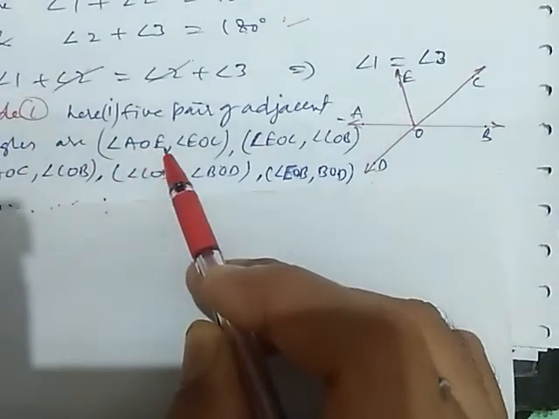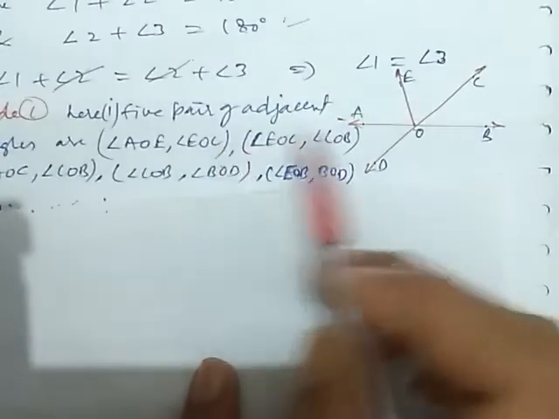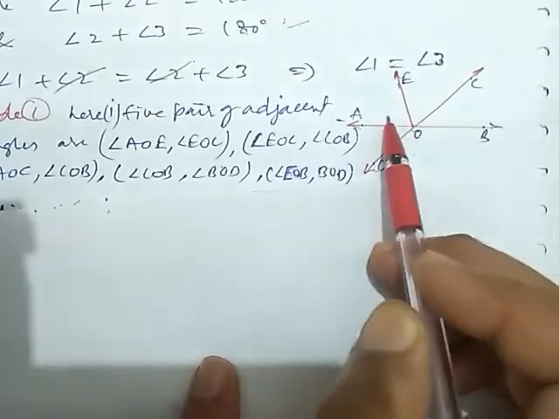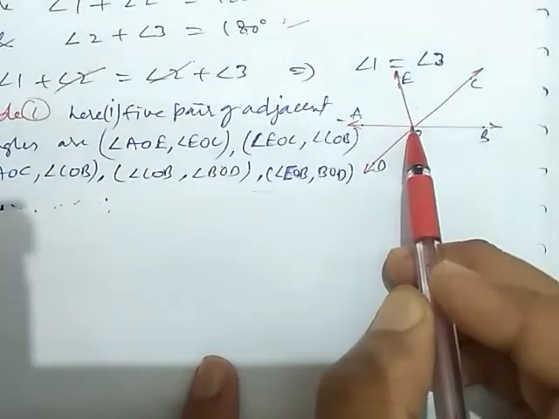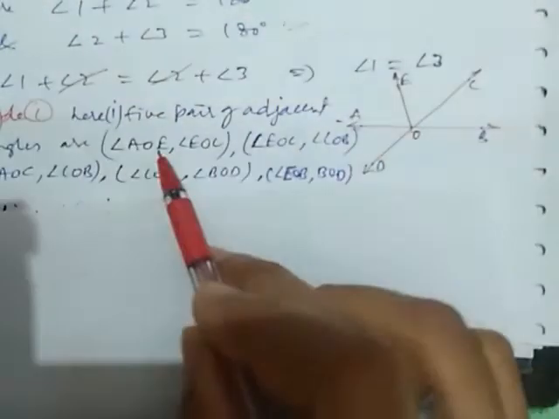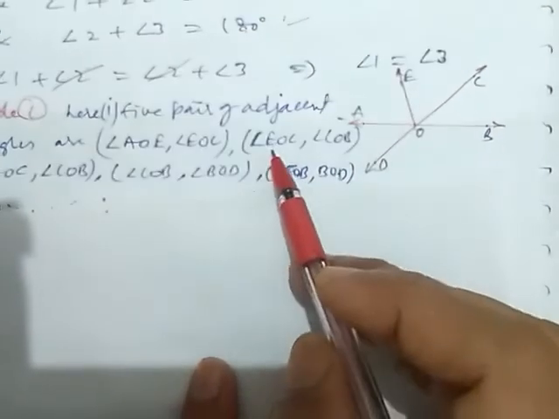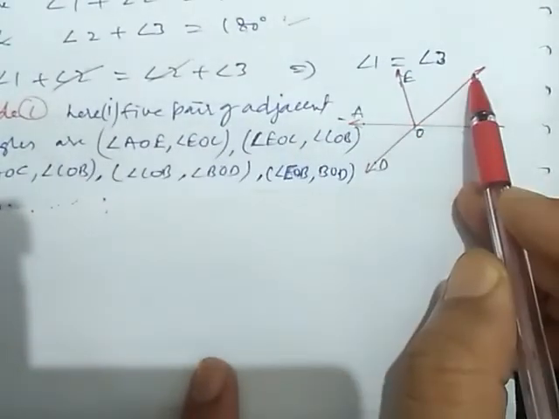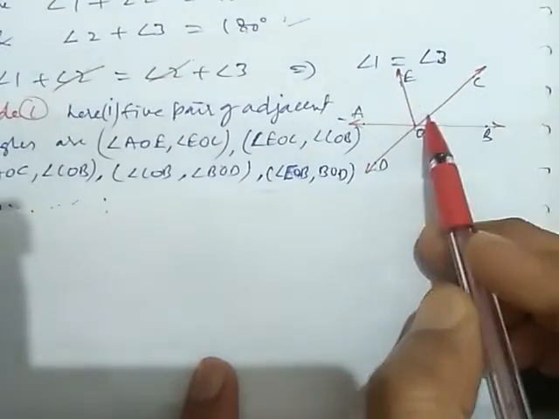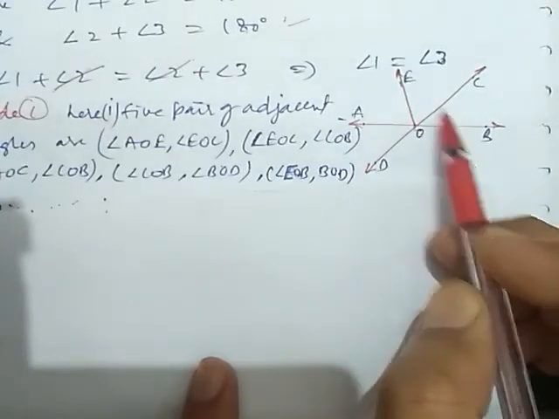Angle AOE and angle EOC are forming a pair of adjacent angles because their vertex O is common, and one arm is also common. OE is common, here OE and here OE. So they form a pair of adjacent angles. Again, angle EOC and angle COB: here this is the common arm and O is the common vertex. So they also form a pair of adjacent angles.